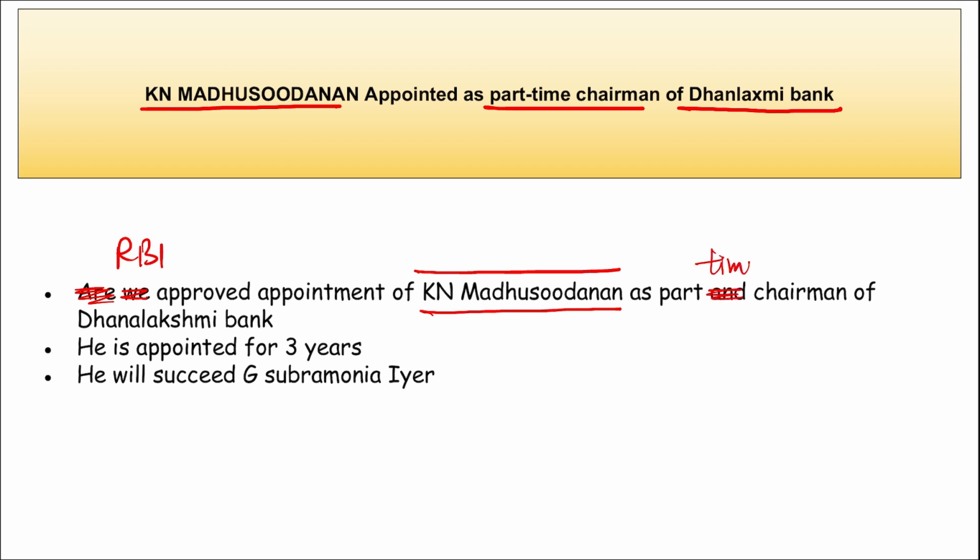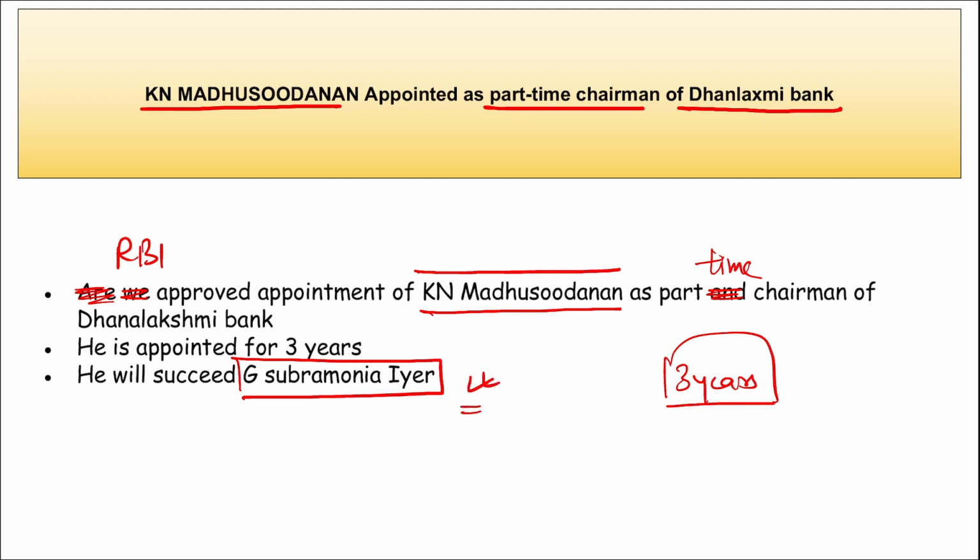Then remember, he will be appointed here in this position for the next 3 years, and he will be succeeding G. Subramanya Iyer, right? KN Madhusudan is the managing director of various private limited companies that include MSME companies.